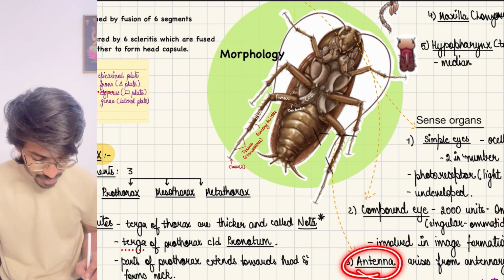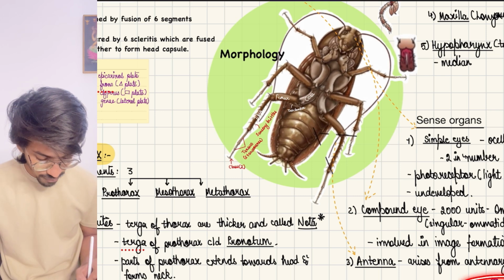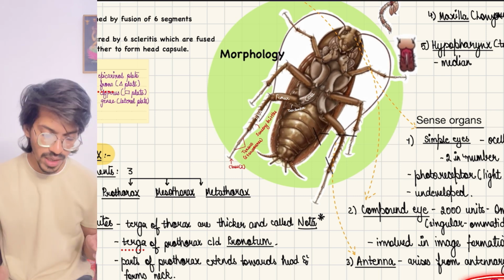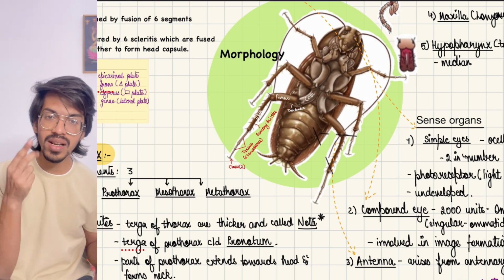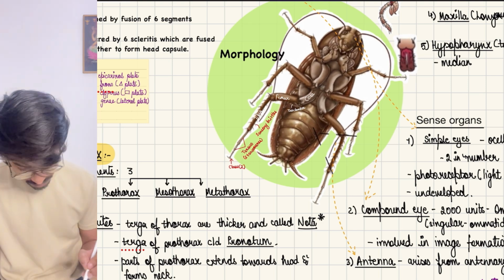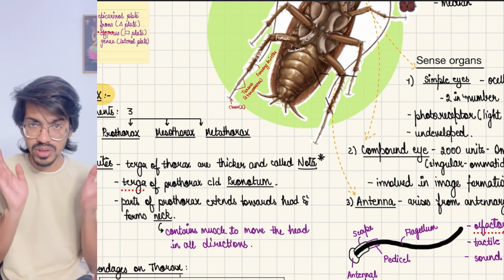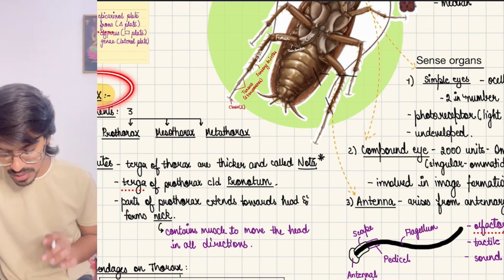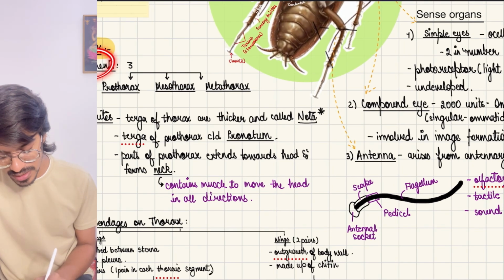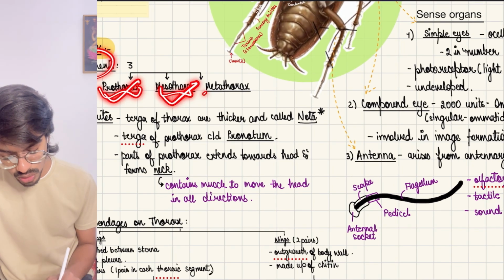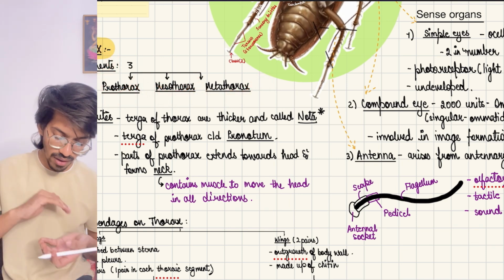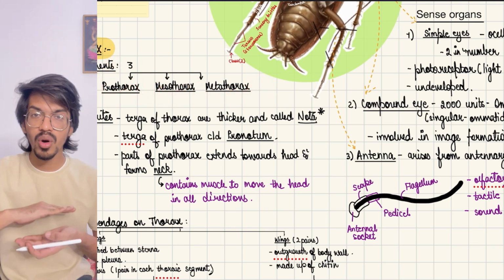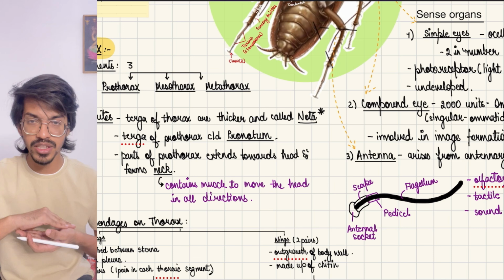Then antenna is present, which has what? It has olfactory, tactile, and sound receptors, means it can sense smell, touch, and sound. This is all about the head part, which you have to remember. Then comes the thorax. The thorax is segmented, has 3 segments: prothorax, mesothorax, metathorax. Now see what appendages are present on the thorax.